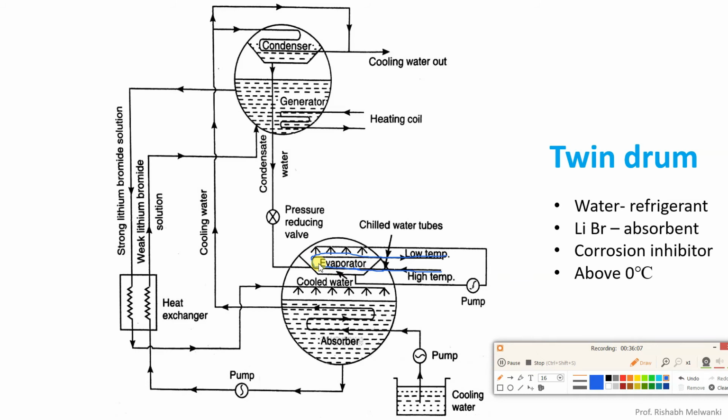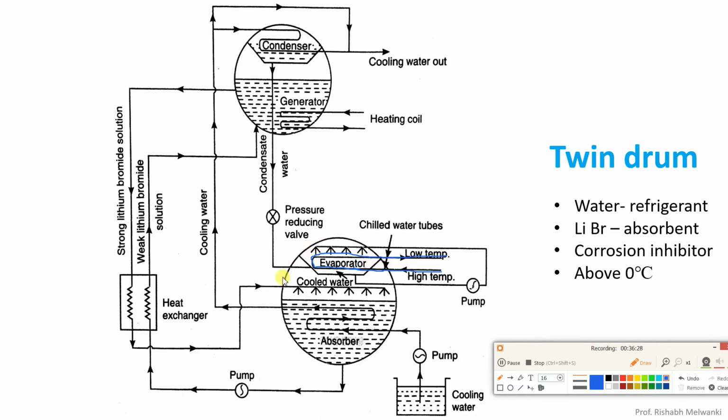Okay, in the evaporator the high temperature water will exchange heat with the refrigerant, and at the exit you can see we are getting cold, low temperature water. So this is the application part. Okay, from where do we get the refrigerating effect? Now, how do we get this refrigerating effect? Understand that.